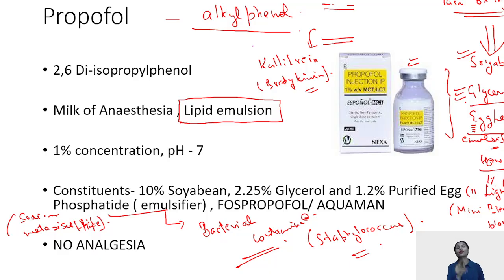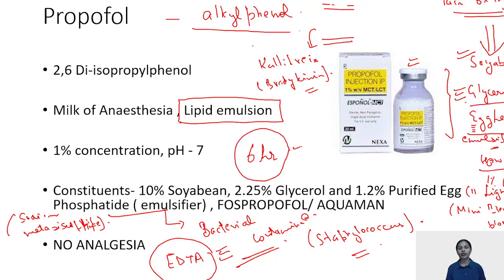But because of the bronchoconstrictive action of sodium metabisulfite, the latest preservative that is added to propofol is disodium EDTA. This is the preservative added in order to avoid the bacterial contamination. Always remember, if one vial of propofol is open, it has to be discarded after 6 hours.